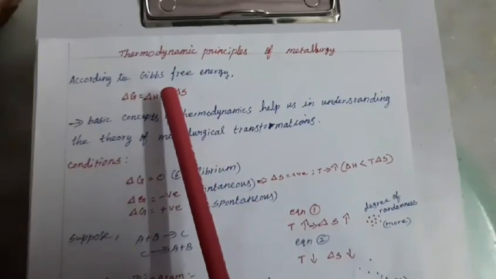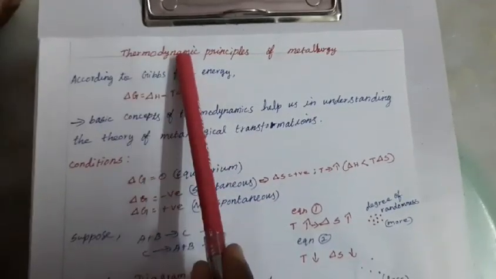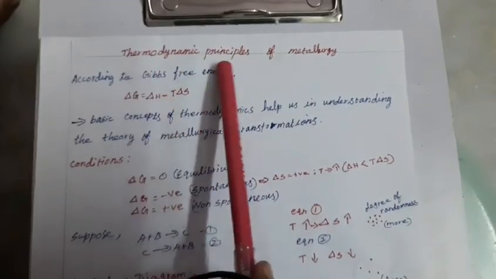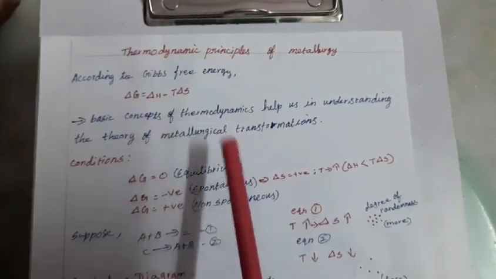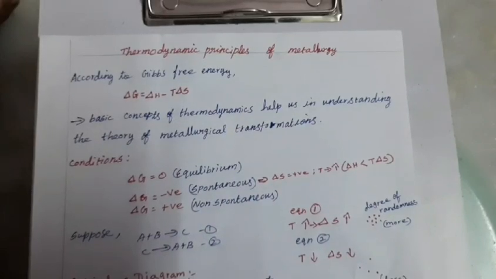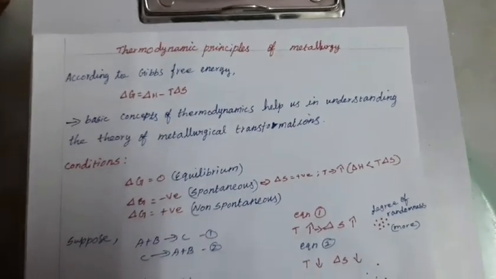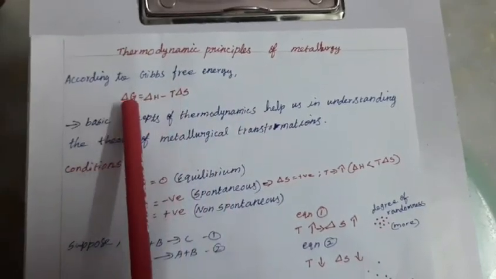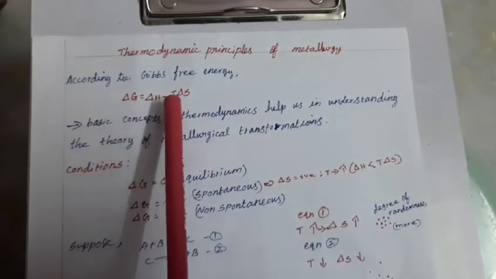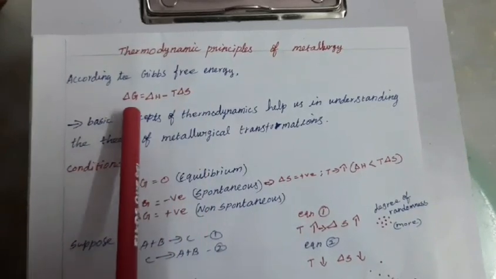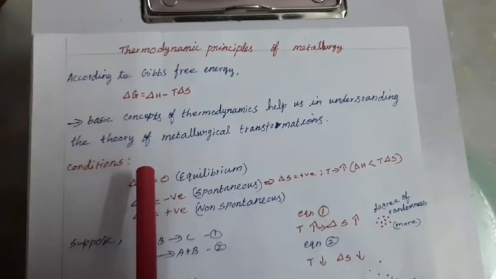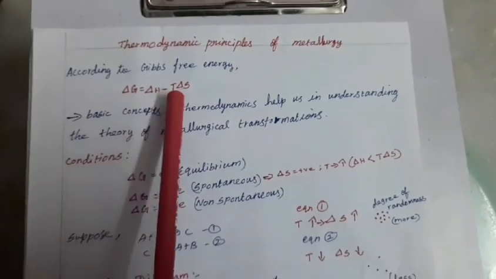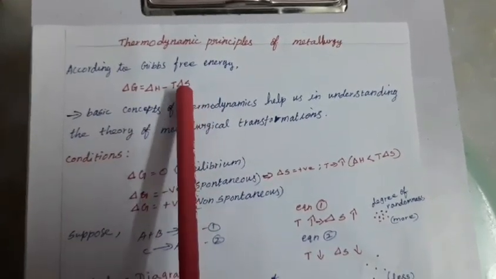Students, today's session we are going to see thermodynamic principles of metallurgy. The thermodynamical relationship we studied in 11th standard is the Gibbs free energy change: delta G equal to delta H minus T delta S. Here delta G is Gibbs free energy change, delta H is enthalpy change, T is absolute temperature, delta S